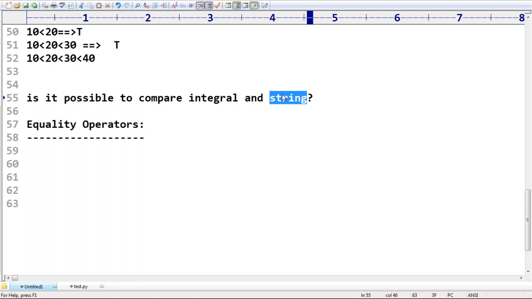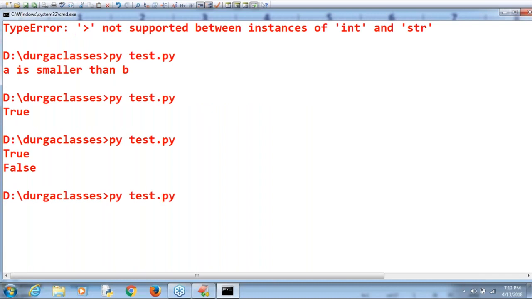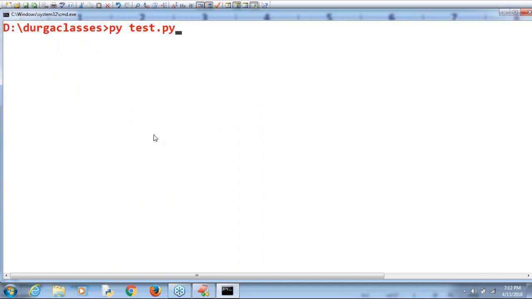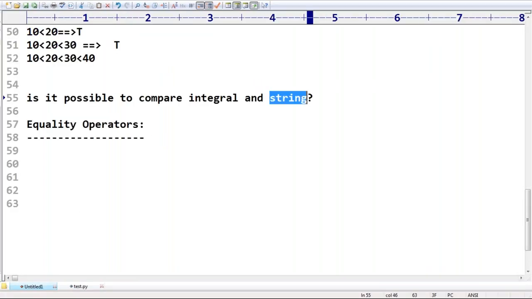Observe, one is an integer and the other is a string. Is it possible to compare? Just have a look: 10 less than "Durga". One is a number, the second one is a string. Observe that very carefully. Immediately we are going to get an error. Obviously one is a number, the second is a string, so how can you compare? By default we will get an error.